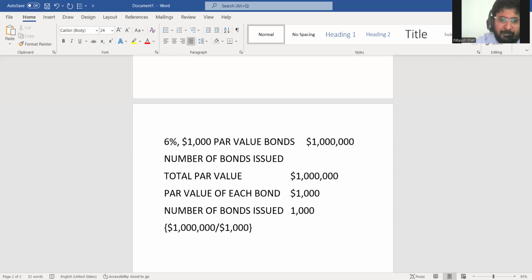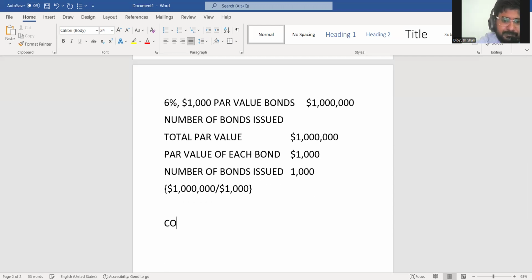Now, what is the coupon amount? As I said to you, coupon amount is always calculated on par value. So let's say this bond pays interest annually, once every year. In that case, for one bond, 1,000 is the par value, and they will pay 6% interest per annum, that is $60.